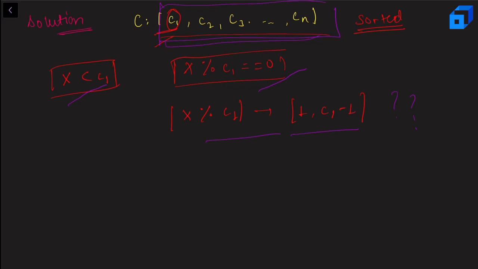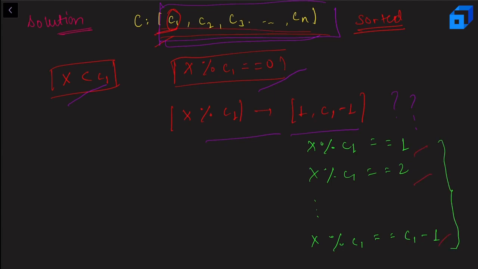So the question here is, can I make x mod c1 equal to 1? Can I make x mod c1 equal to 2? Can I make x mod c1 equal to c1 minus 1? So out of all these values, I want to know how many values can I create using these coins, and I need to use the minimum amount of coins. And why so? I'm going to talk about that later in this video.